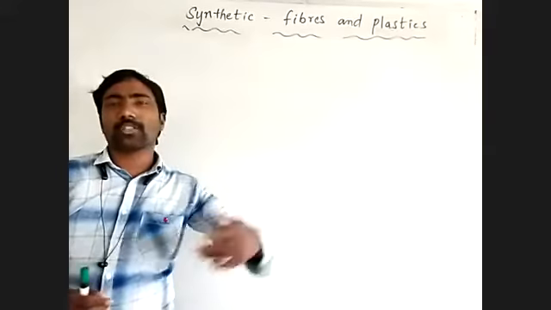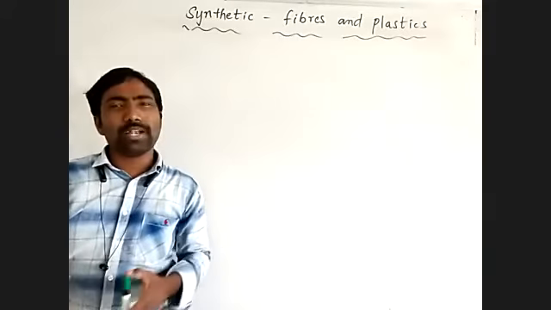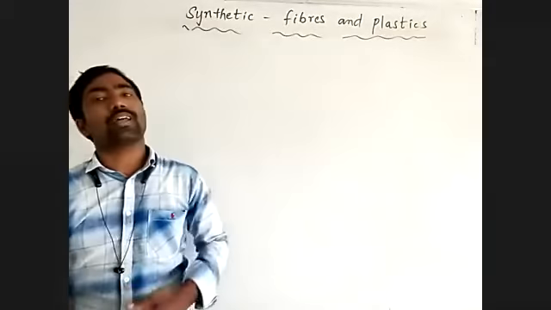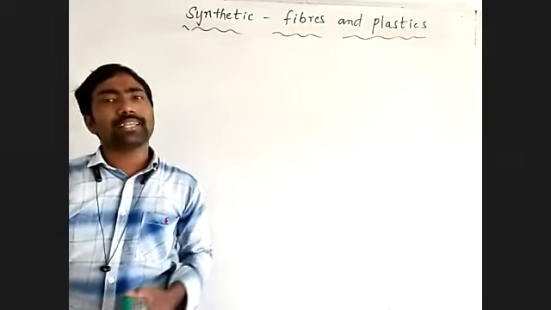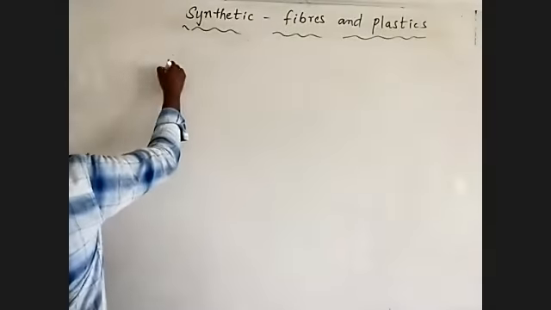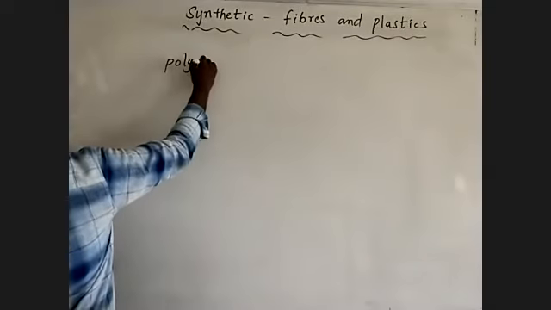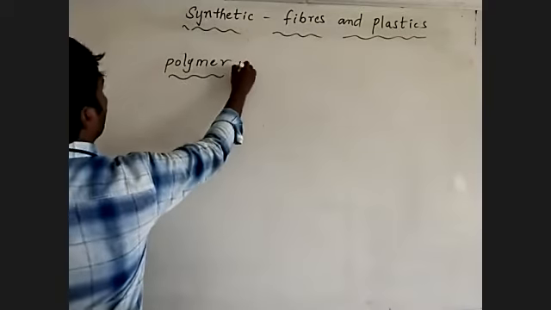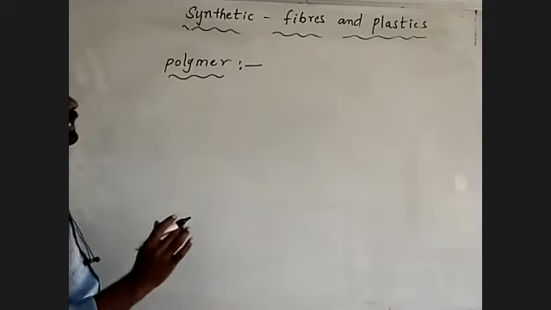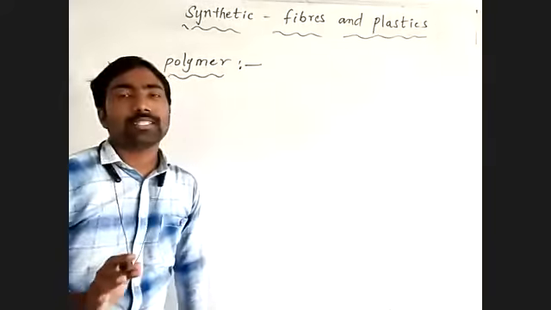But without looking at the brand label, how do we identify whether the fabric is made from natural or artificial fiber? Further, there is one more thing to discuss. First, we'll talk about polymer. Synthetic fibers are made from polymer. What is the meaning of polymer?